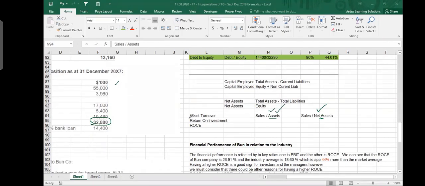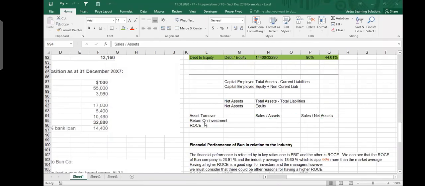If somebody says calculate asset turnover, what immediately comes to my mind is that I'm not doing net asset turnover. Asset turnover means sales divided by assets, and when you say asset, it means total assets. So generally, I should be doing this one. But because in this question they did not give me any information about total assets, I use net assets instead. So first, you understand this.